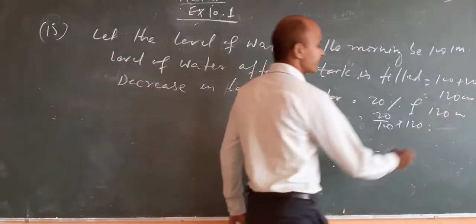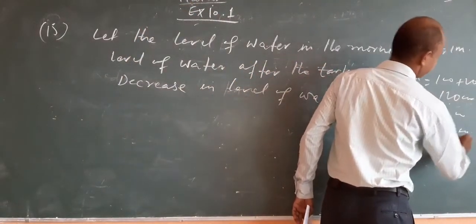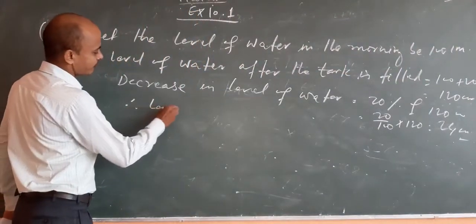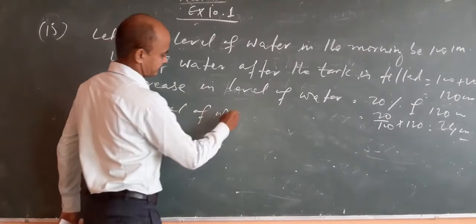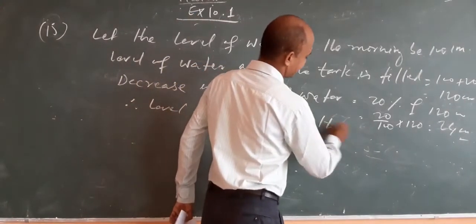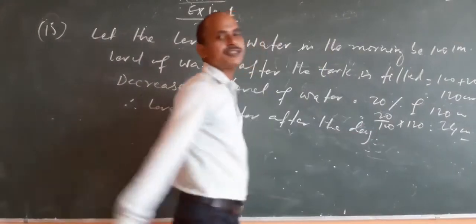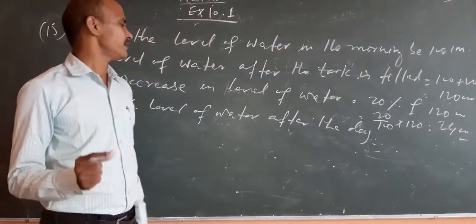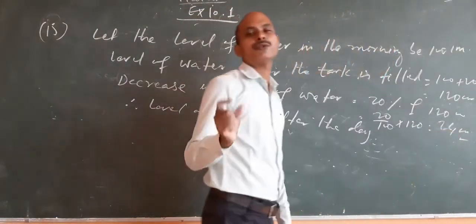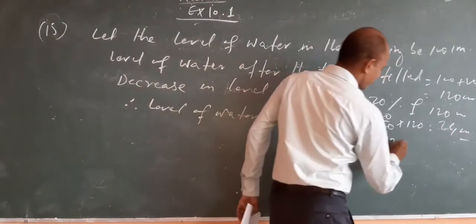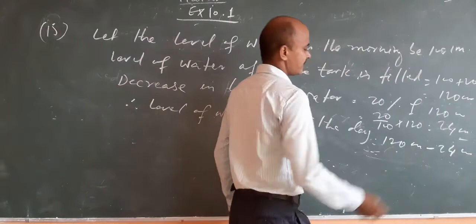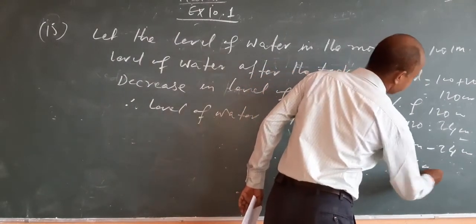This will come 24 cm. Therefore, the level of water after the day is 120 cm minus 24 cm, it will become 96 cm.